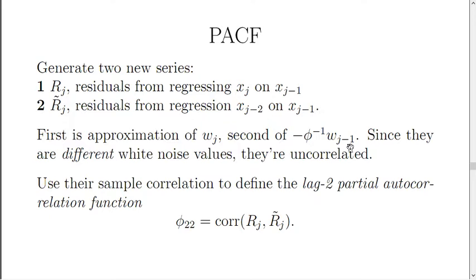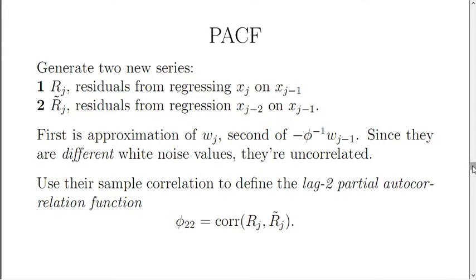So we could use their simple correlation to define the lag 2 partial autocorrelation function. It's usually written as phi sub 2, kind of a clumsy notation if you ask me, but it's pretty standard, so we might as well get used to it. And it's the correlation between the residuals from regressing the value on the previous value against the residuals from regressing the twice previous value on the previous value. In both cases, regressing on the same fundamental variable.